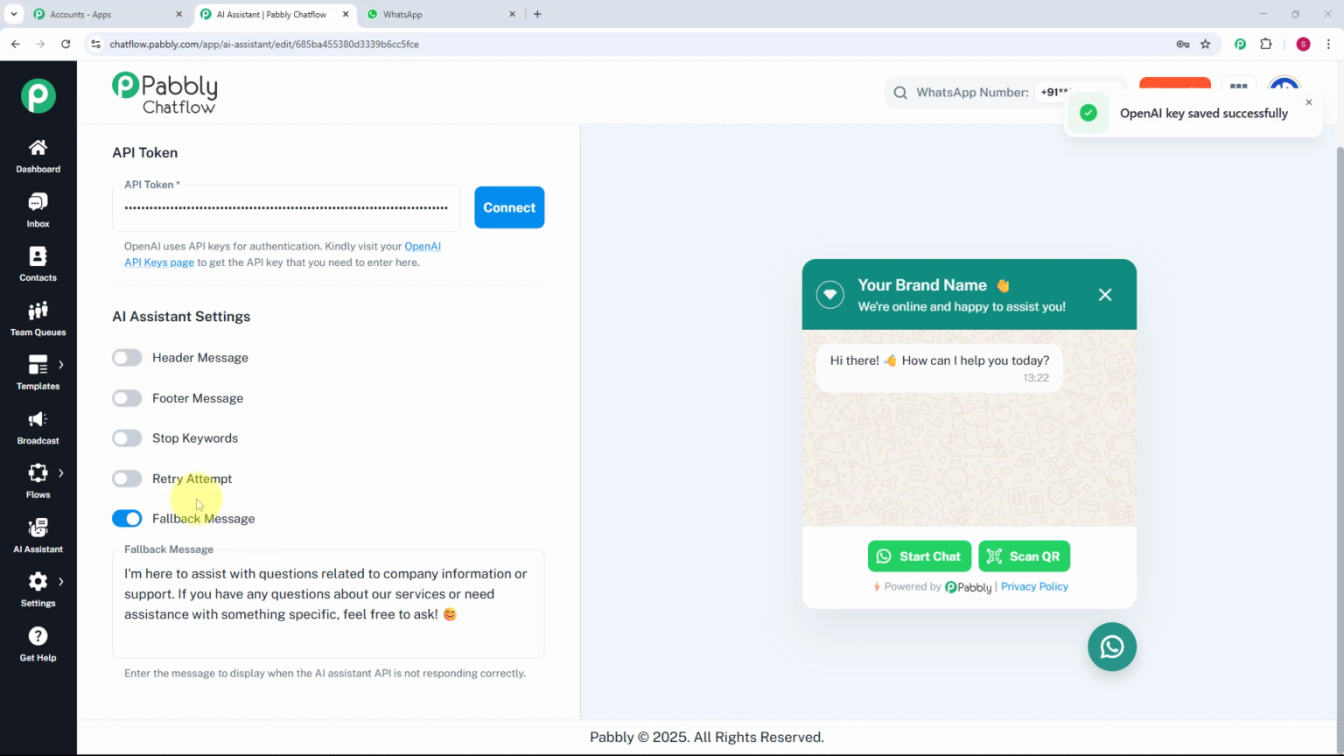Here you can see we are getting the option for fallback message. The fallback message is the message which will be displayed when the AI assistant API is not responding correctly. So here I am going to provide the same fallback message which is written over here.